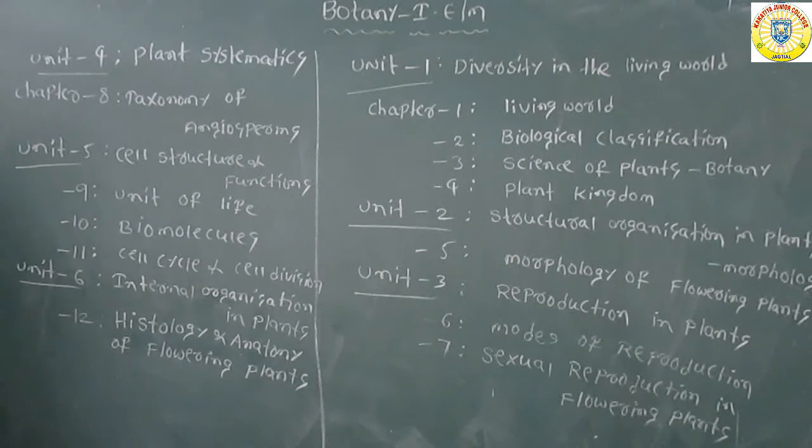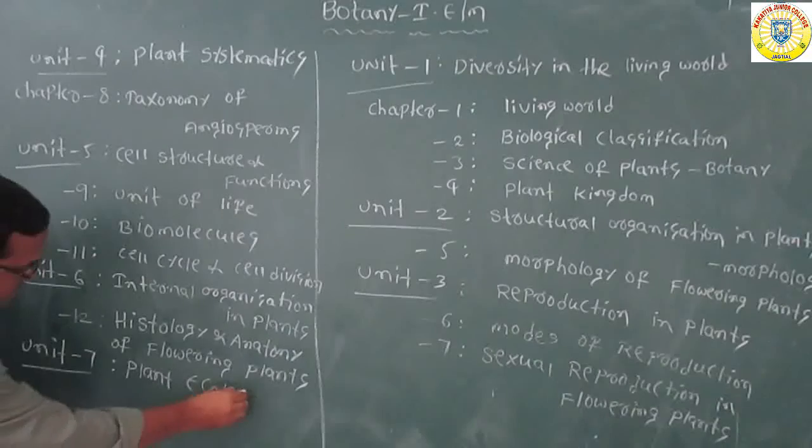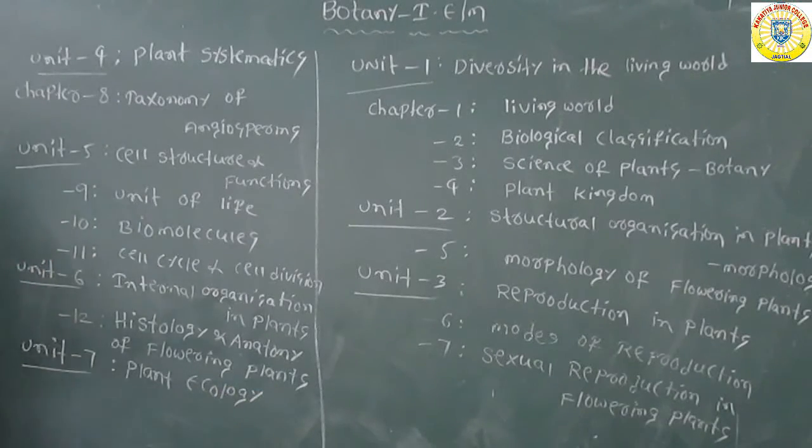Now coming to the last unit, that is unit number 7, plant ecology. This plant ecology unit includes only one chapter, that is chapter number 13, ecological adaptations.